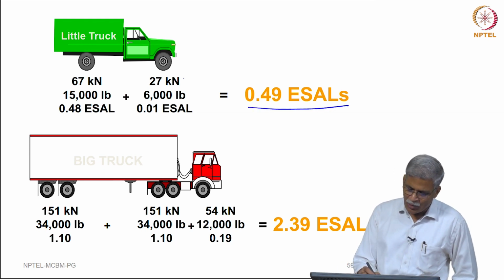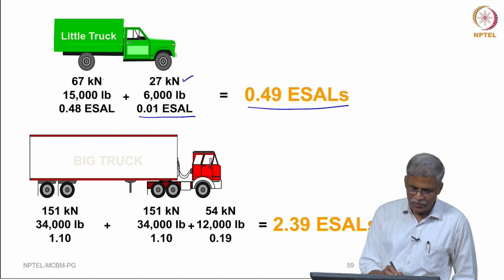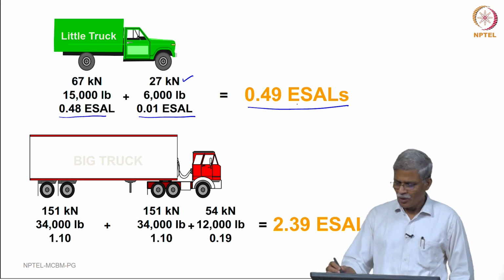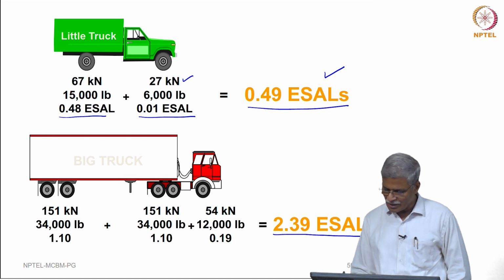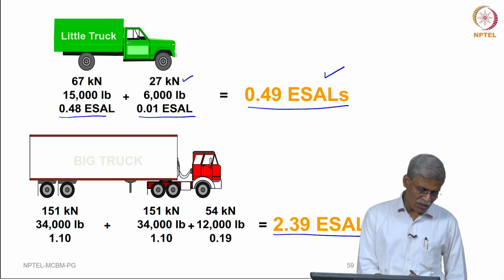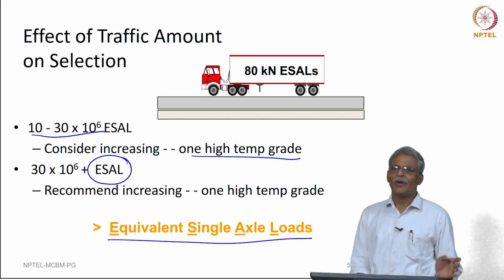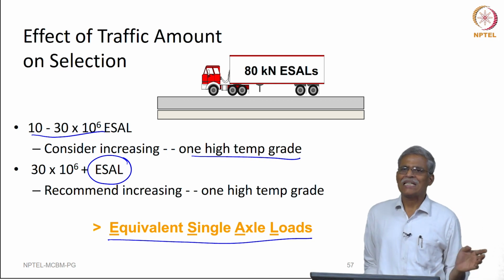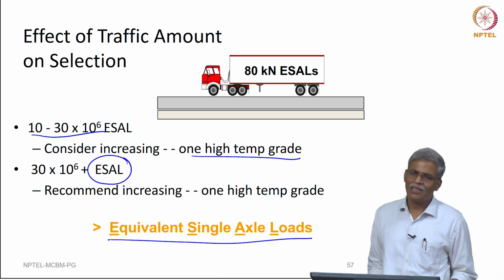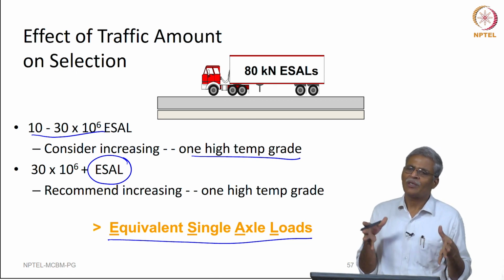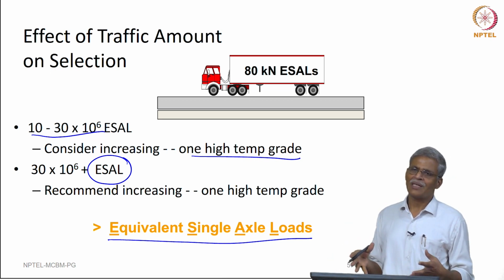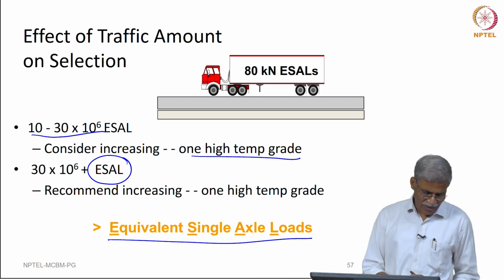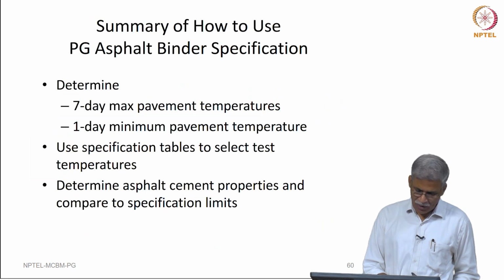So, a 27 kilonewton axle will correspond to 0.01 and a 67 will correspond to 0.48. When you add them, you get 0.49, and similarly this is for a big truck, you get 2.39. So, wherever you are going to construct your pavement, you have to find out for your design period what the axle load is in terms of the standard axle, and then find out whether for that design period it will be between 10 to 30 million standard axles or it will exceed, and appropriately we have to also increase the grade of it.